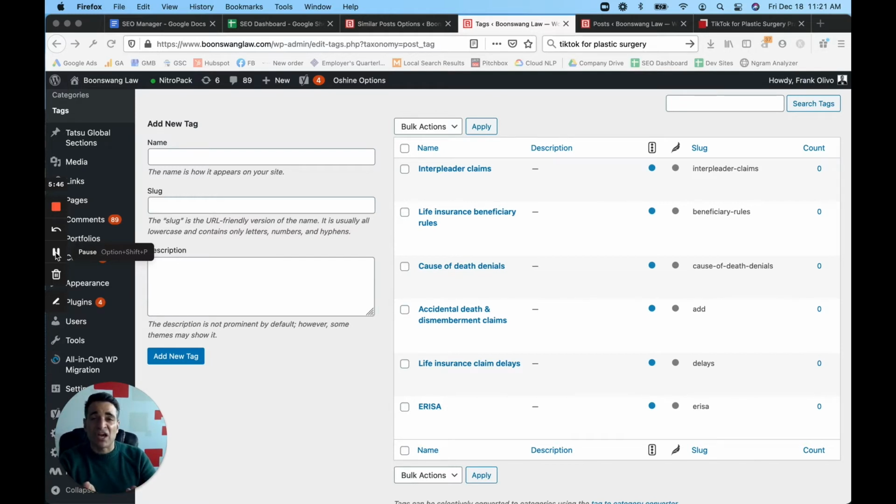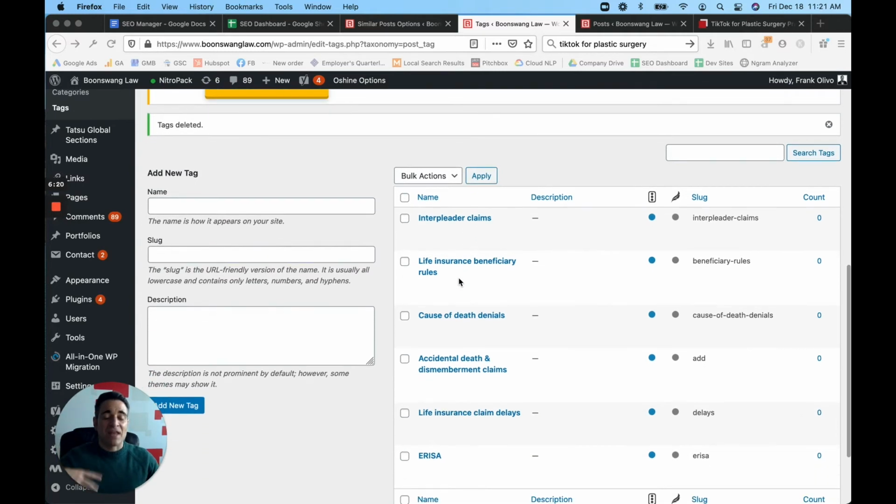We may over time say, you know what, it probably makes sense for us to create another archive of these, but right now we're producing a series of cause of death denial pieces. So we're going to go through the posts and tag all the ones that talk about this topic. The reason is we're going to be automating the process of interlinking articles that are related to one another to create a cluster, but that are not already linking to one another.